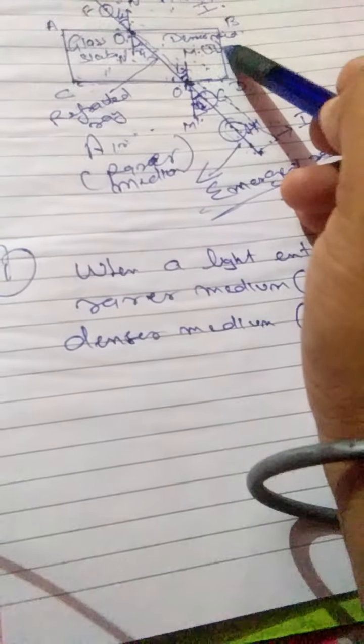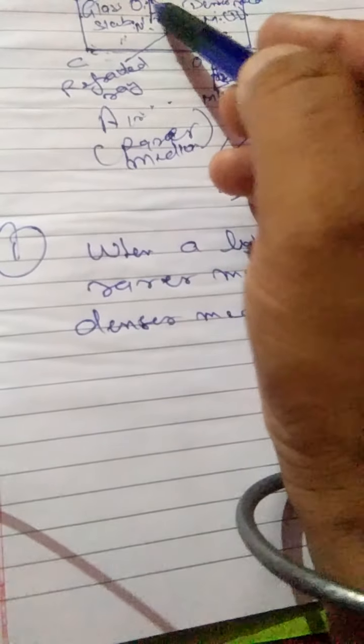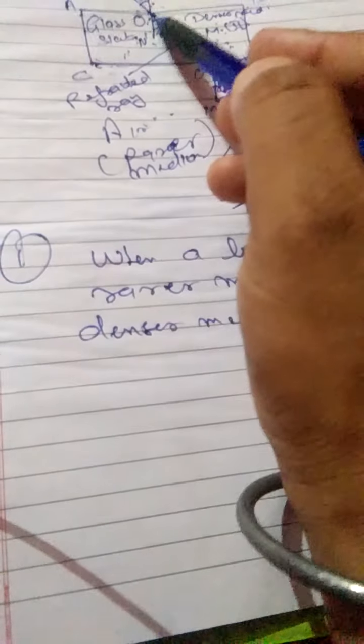There are two more important points which we discuss here. When a ray of light enters from a rarer medium, that is air, to a denser medium, that is glass or water, what actually happens is that it bends towards the normal.